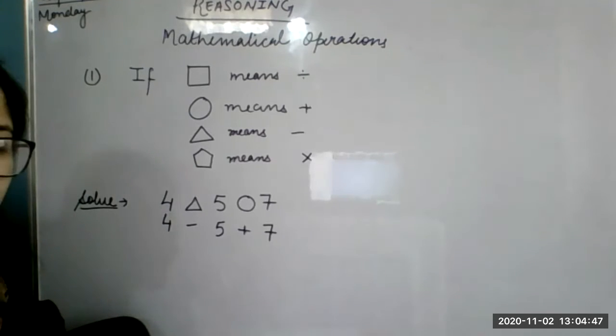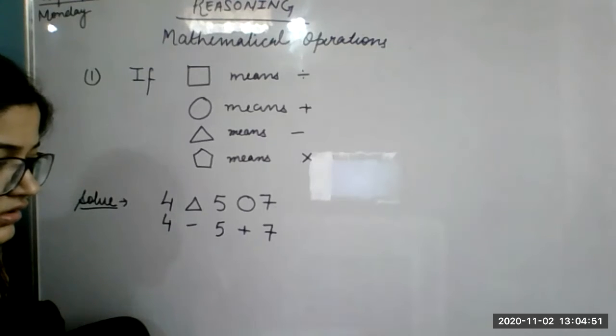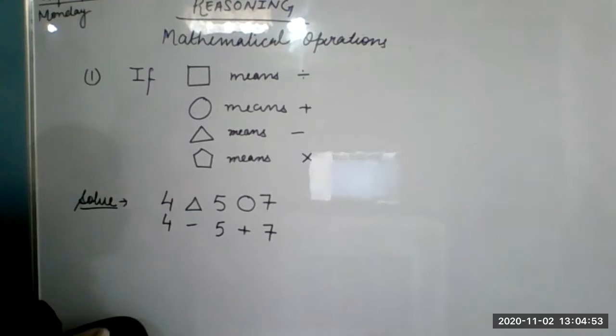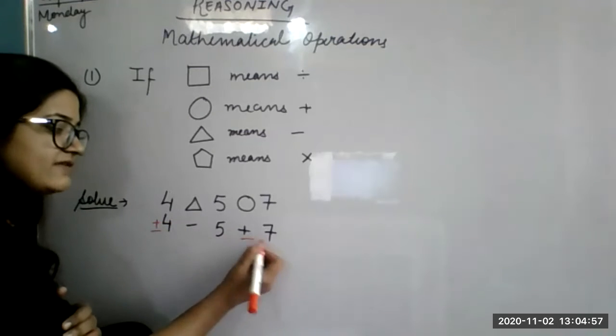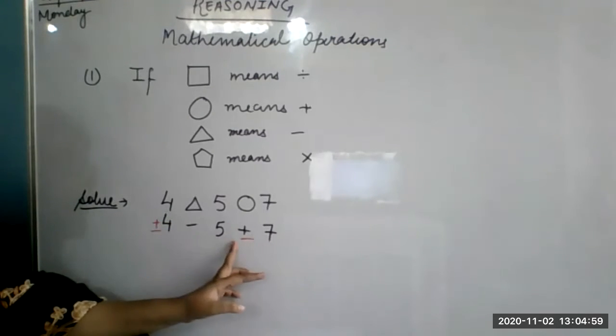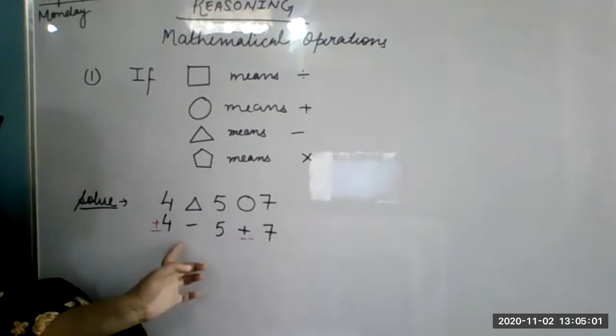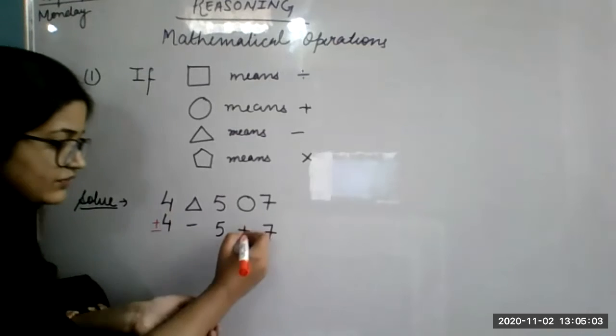Yes, beta. 7, 4. What? 4 and 7. 4 and 7. The plus sign is before 4 and before 7. Before 7, before, not after. Don't think that 4 is minus. No, 4 is not subtracting.